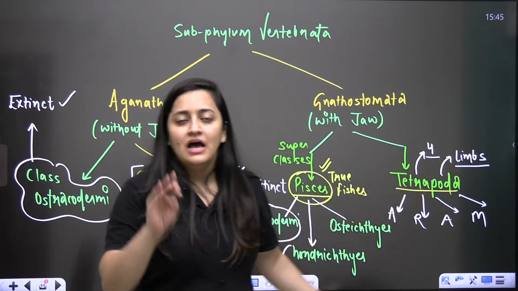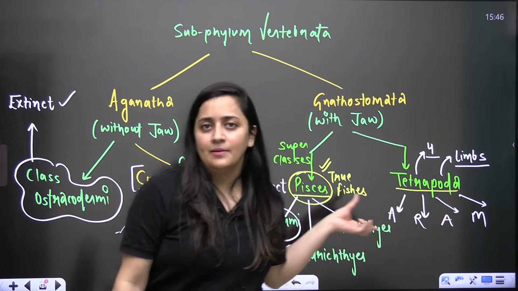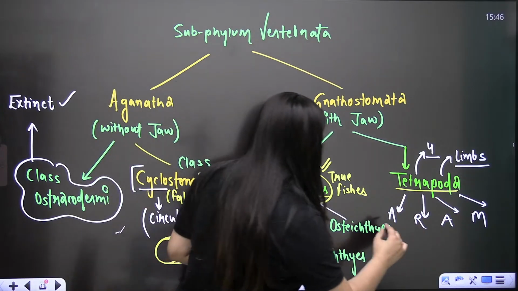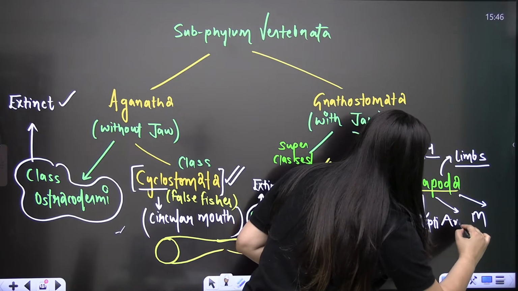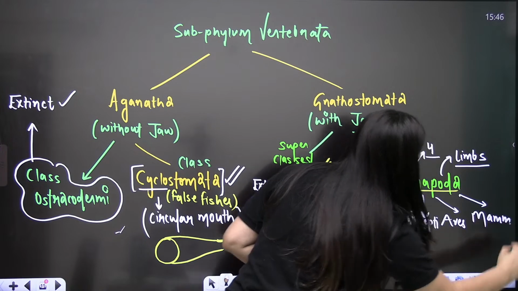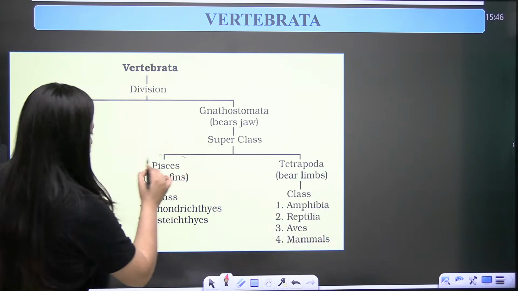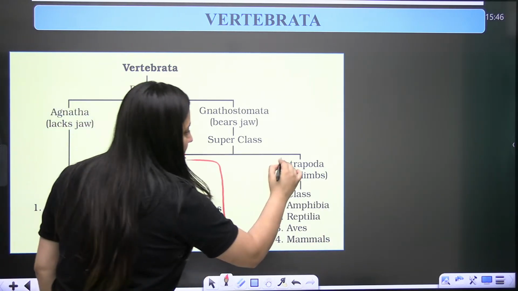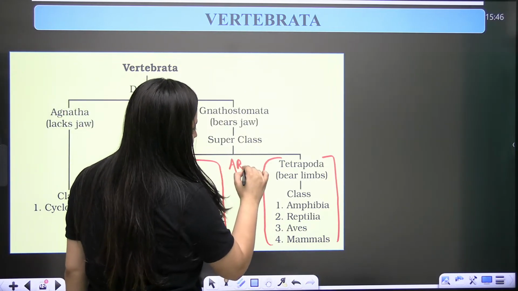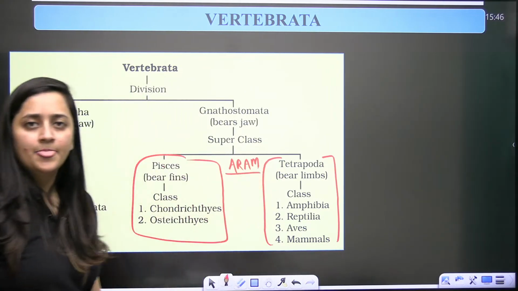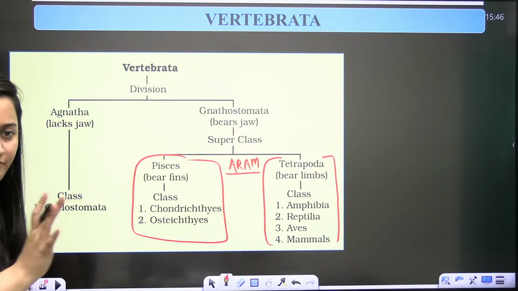Tetrapoda, four limbs. It is having ARAM, A-R-A-M. A stands for amphibians, R stands for reptiles, Reptilia, A stands for Aves, then comes the Mammalia. These are the tetrapods. Pisces bear fins, here they bear limbs, so it's ARAM: Amphibia, Reptilia, Aves, Mammalia. Everyone clear?